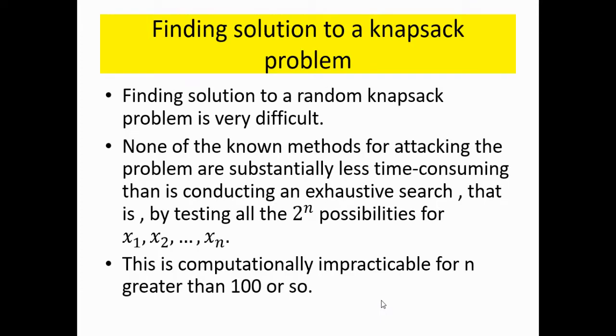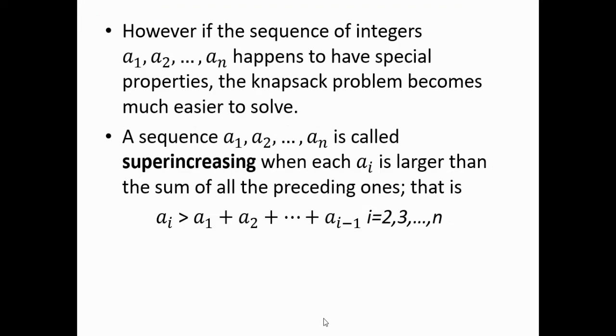Now, finding a solution to a random knapsack problem is very difficult. None of the known methods for attacking the problem are substantially less time consuming than conducting an exhaustive search, that is, by testing all the 2 to the power n possibilities for x1, x2, xn. So this is computationally impractical for n greater than 100 or so.